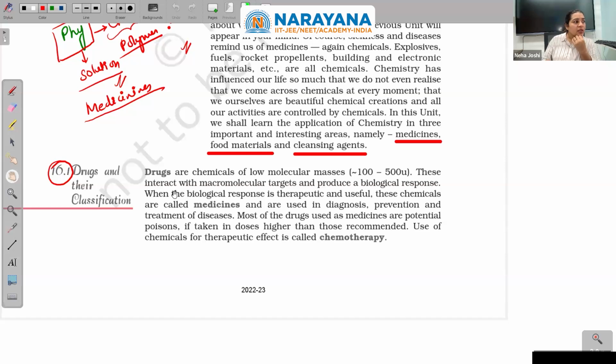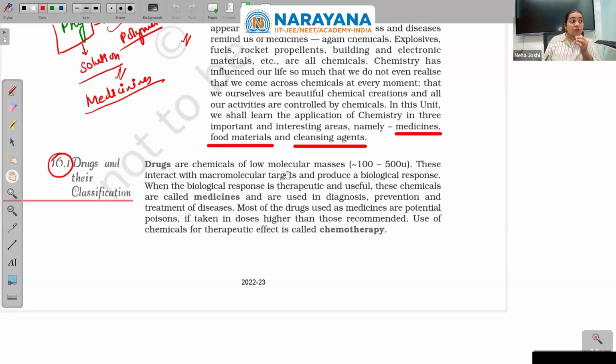Drugs are chemicals of low molecular mass, 100 to 500 units. These interact with macromolecular targets and produce a biological response. When the biological response is therapeutic and useful, these chemicals are called medicines.